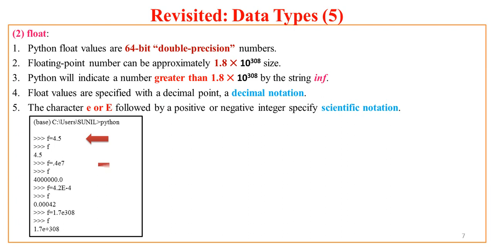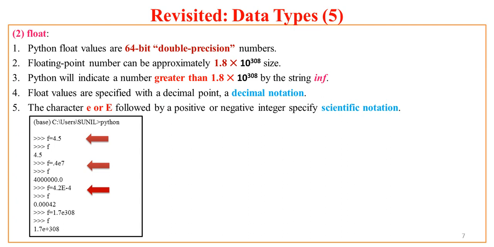I even can specify that f equal to 0.4E7. What does it mean? Like 0.4 into 10 raised to power 7. Now if I ask what is f, Python returns me 4000000.0. Is it okay? Yes, definitely. I even say to Python that now I assign new value to f, that is 4.2 into e raised to power minus 4.